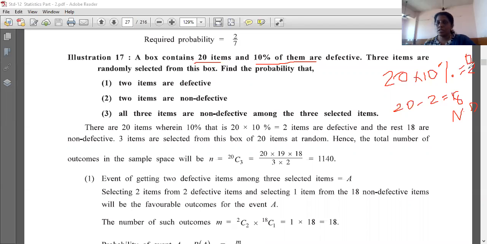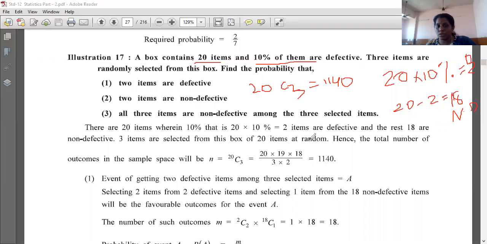Okay. So from this you have to select whatever is said in the question. So now from this you have to select 3 items. Okay. So total 20, out of this you have to select 3 items. So your solution comes to 1140.